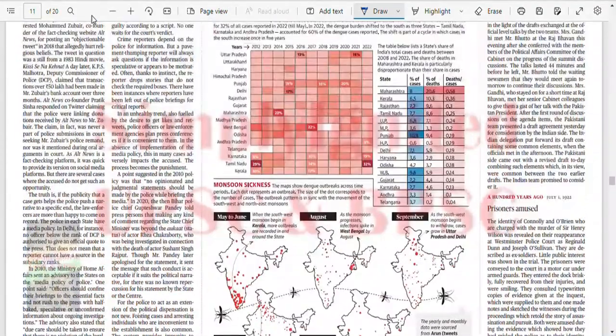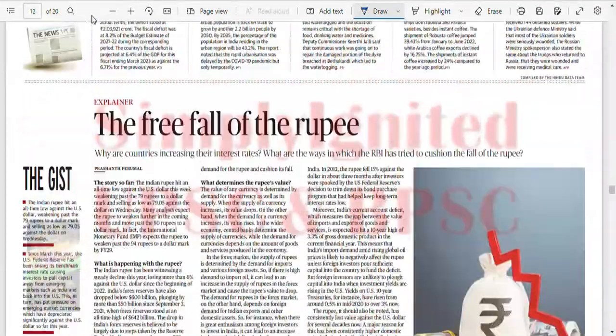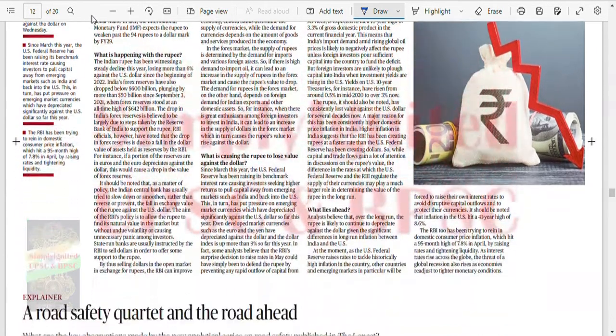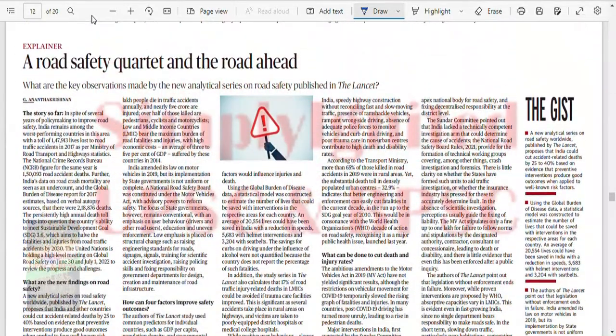And what is this? Monsoon sickness. The free fall of the rupee. We'll do the gist first. If required, we'll go inside. I don't think we have to go inside. I've explained this topic to you a number of times because it is in the news regularly. Then the quarter and the road ahead. We'll see the gist. Road safety data, we'll see the gist only. Things are the same there.